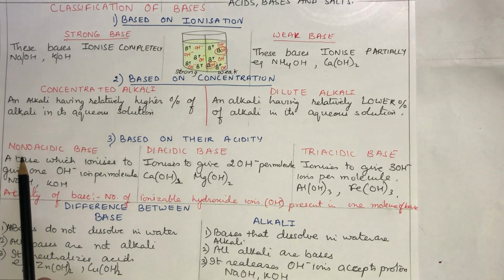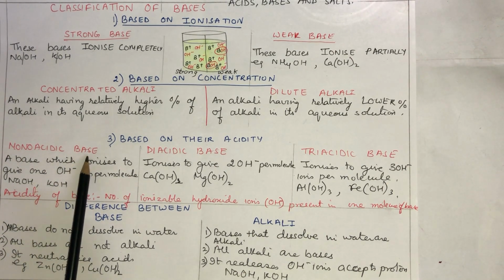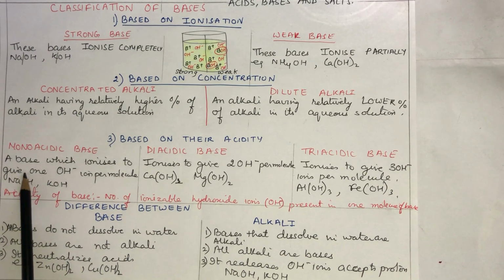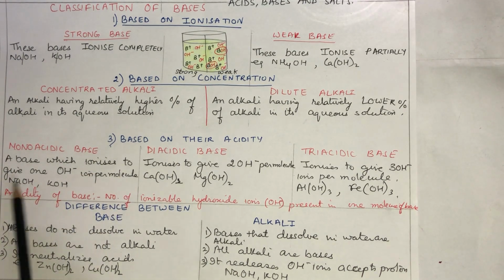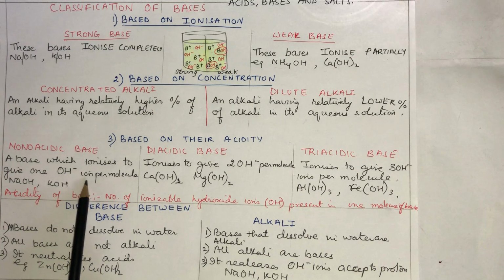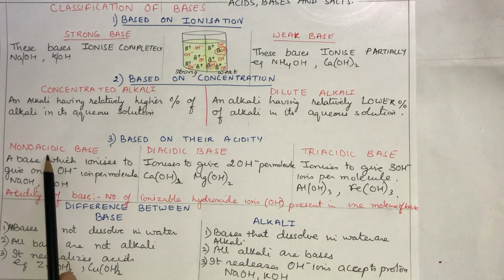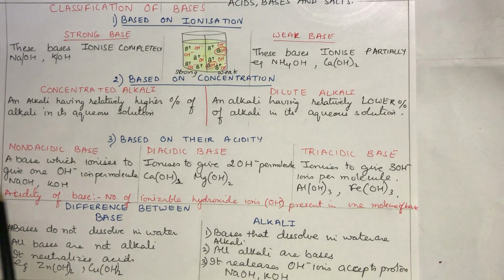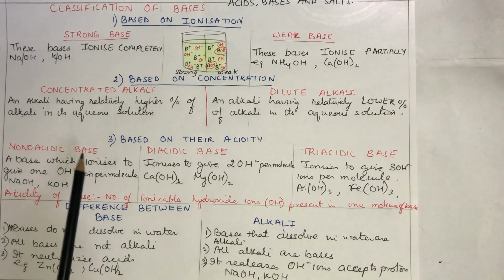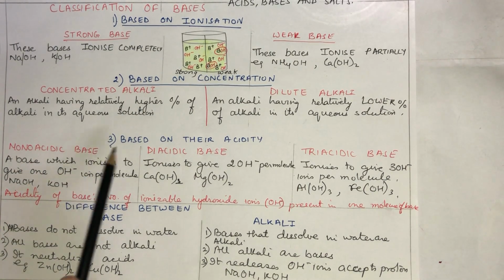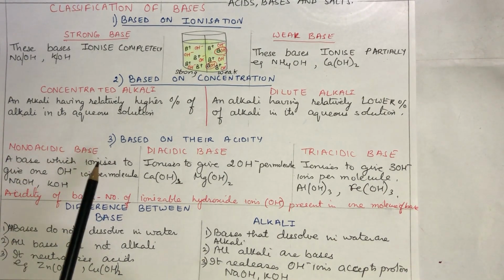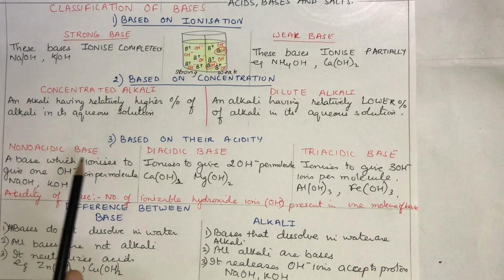So it is called a monoacidic base, a base which ionizes to give one OH ion per molecule. In my previous video, I told you about monobasic acid. That was classification of acid, and here it is classification of base. So it is a monoacidic base.